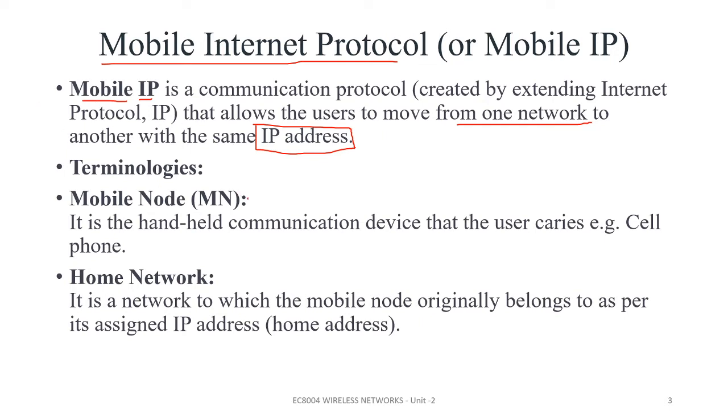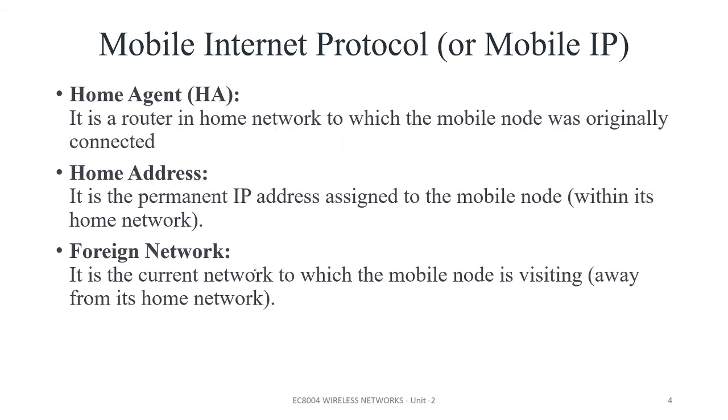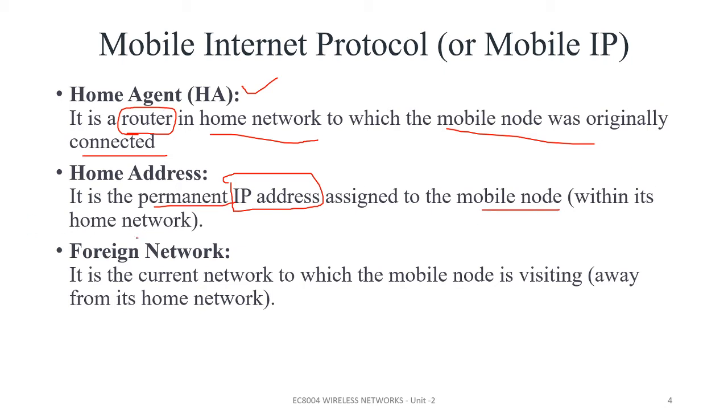First one is mobile node. Node is nothing but my cell phone which I'm going to carry. Mobile network is the home network from which I'm going to have my IP address. Home agent means the router in my home network, to which the mobile node is originally connected. Next is your home address. That is nothing but my permanent IP address, assigned to the mobile node within its home network. Where my home network is there, only my permanent address will be there.